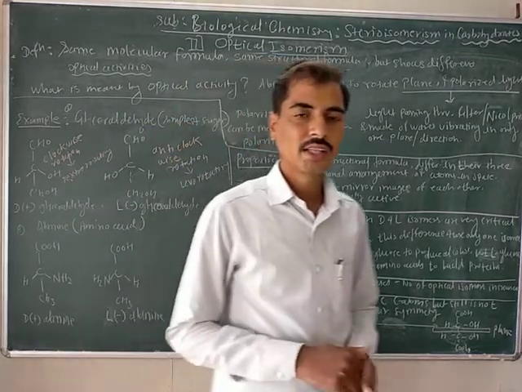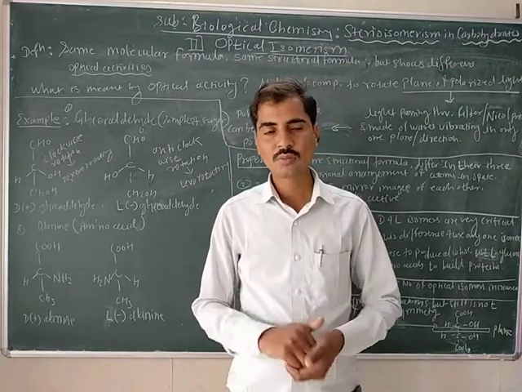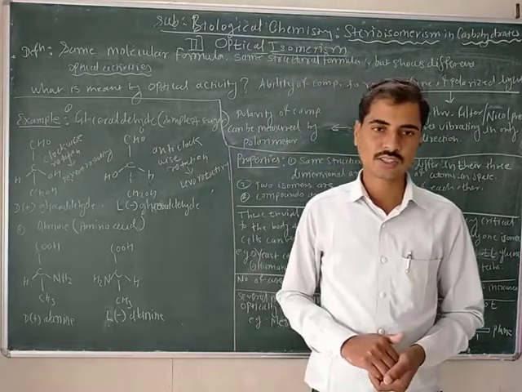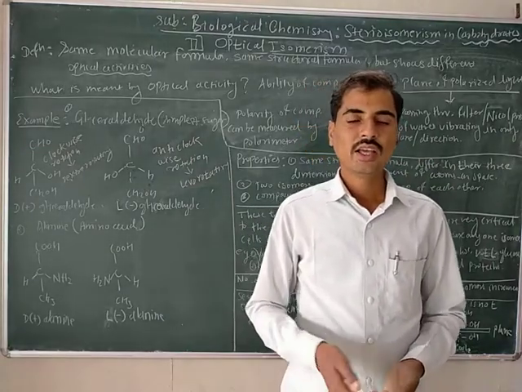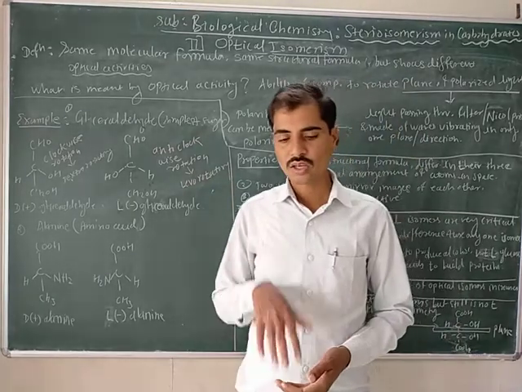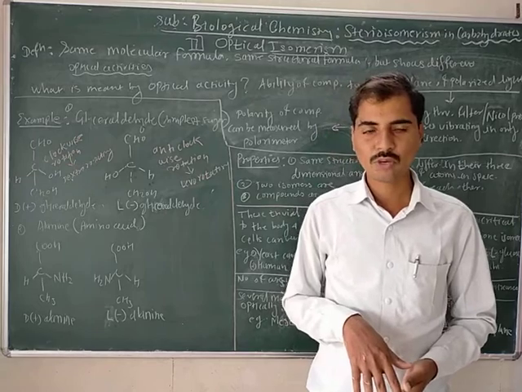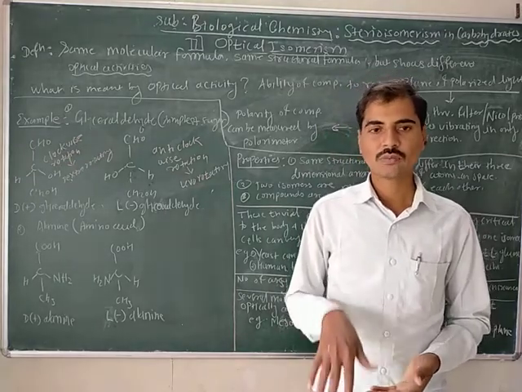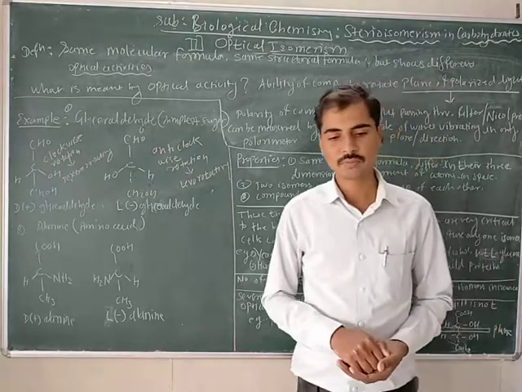When we take a diet, both types of isomers, dextrorotatory and levorotatory, enter our body, and through the physiological mechanisms of our body, these isomers reach the cellular level.